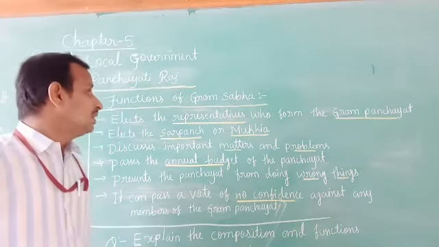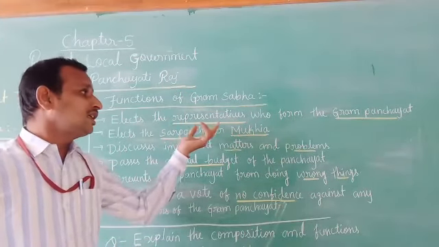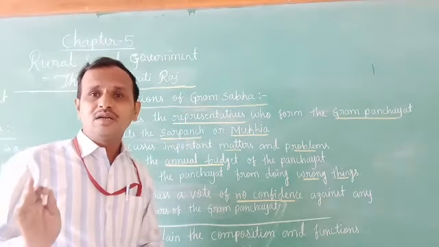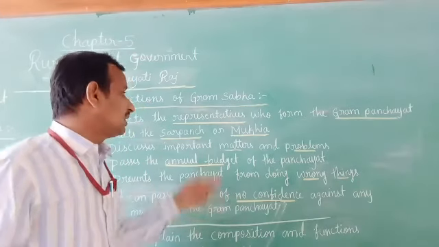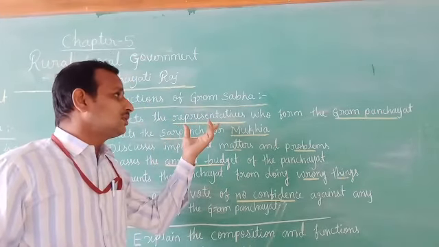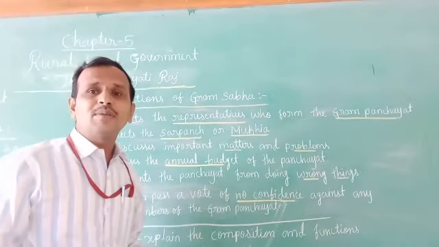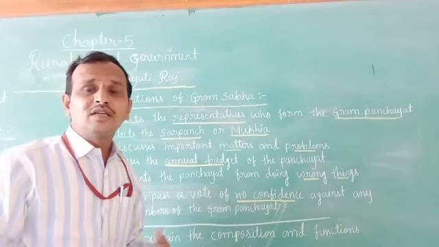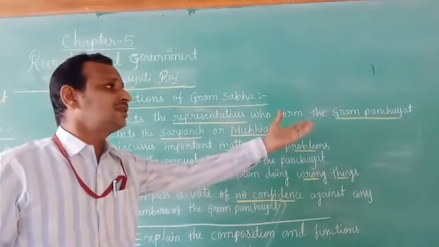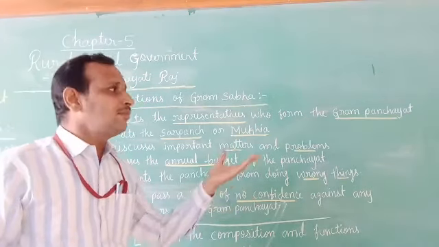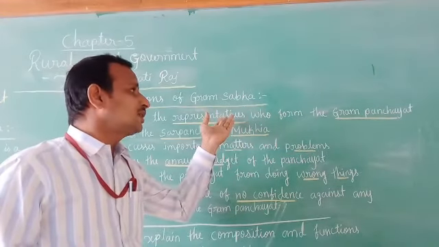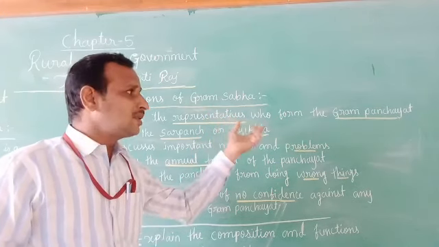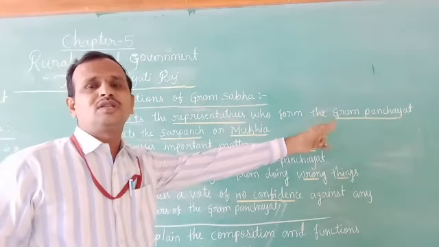That means what, children? The Gram Sabha elects the representatives. I already told you while explaining the composition of the Gram Sabha. Here they elect the representatives who form the government. That means Gram Sabha members or villagers elect the representatives, and the representatives form the Gram Panchayat. Who are the main members of the Gram Panchayat? The members are the representatives. They are elected by the Gram Sabha members, and they are the members of the Gram Panchayat, children. So this is the process.